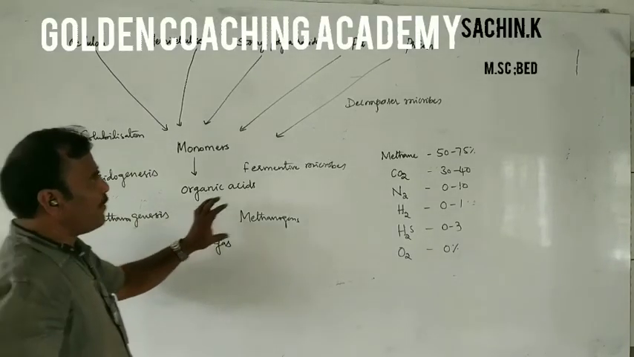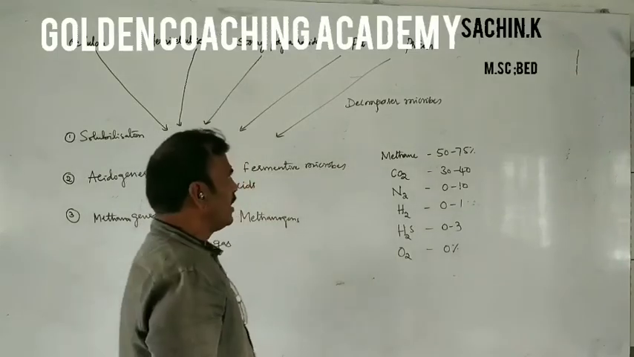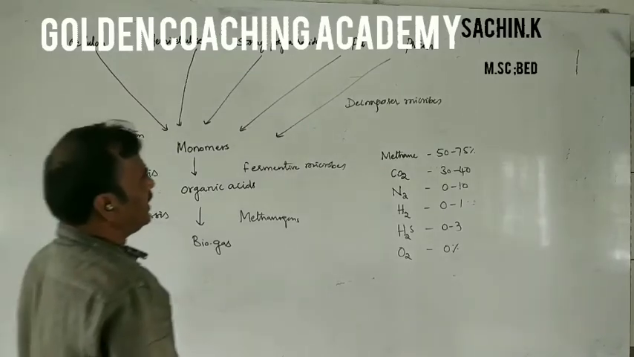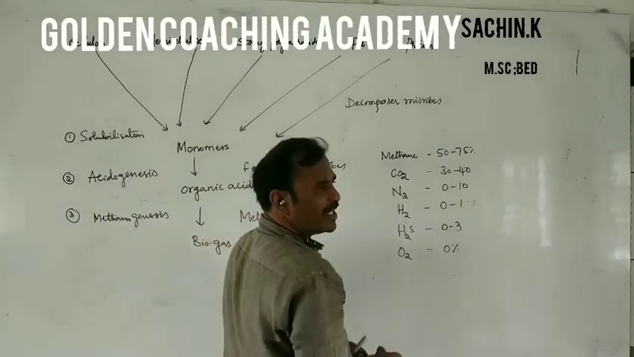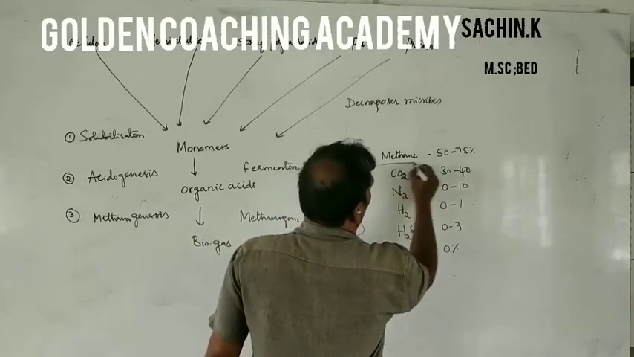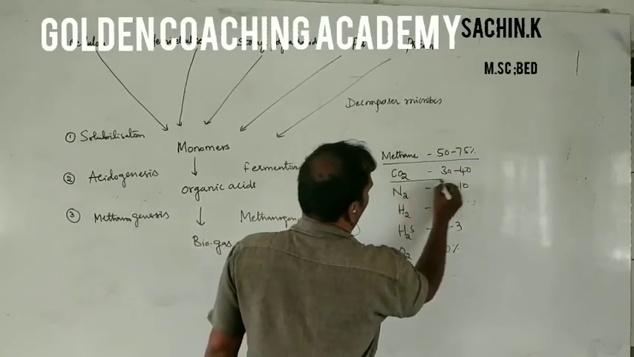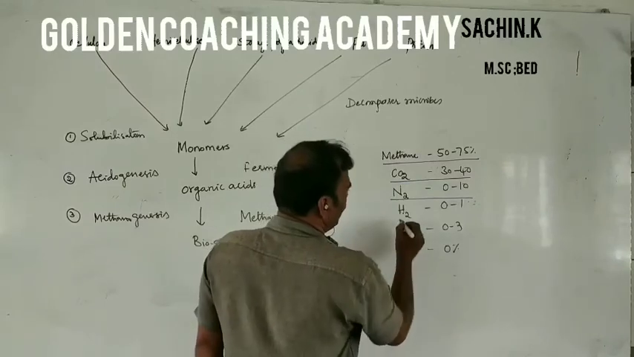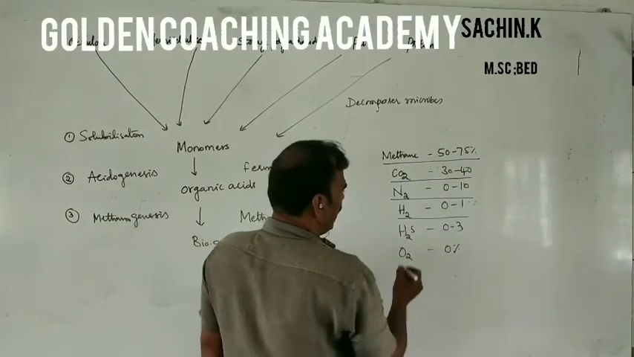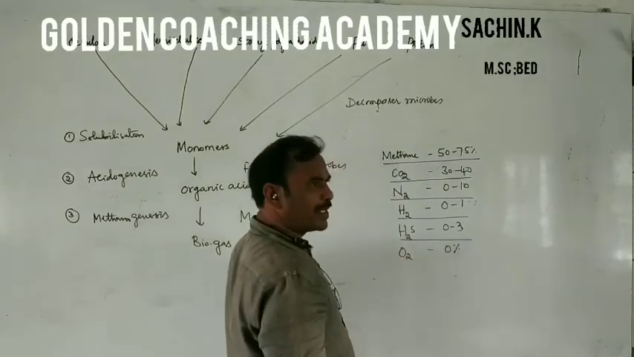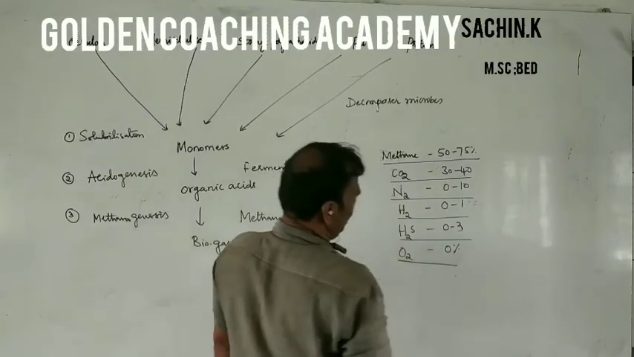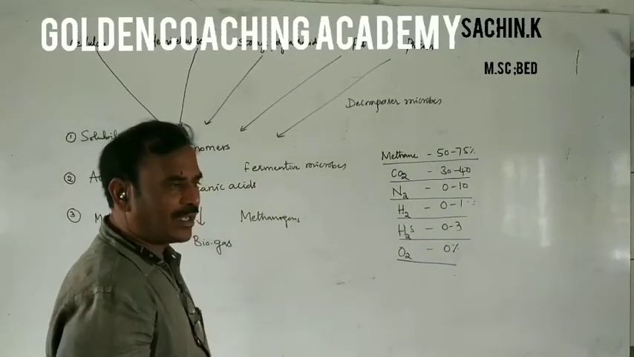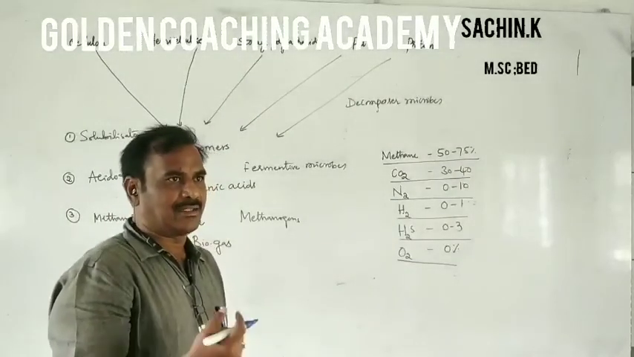This biogas is a mixture of gases. This mixture of gases contains methane 50 to 75%, carbon dioxide 30 to 40%, nitrogen 0 to 10%, hydrogen 0 to 1%, hydrogen sulfide 0 to 3%, oxygen 0%. Together we call it biogas. Now the biogas is used for different activities, especially in the kitchen.